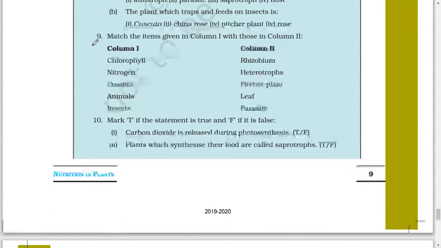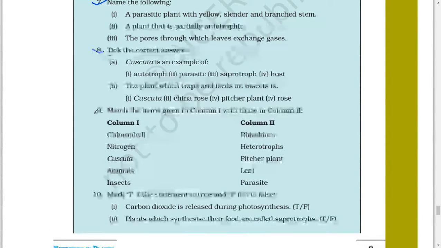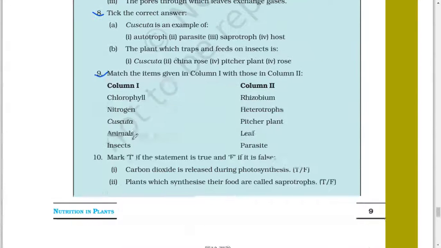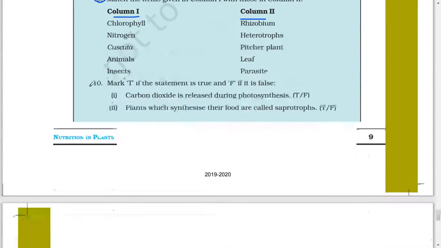9. Match the items given in column 1 with those in column 2. Column 1: chlorophyll, nitrogen, Cuscuta, animals, insect. Column 2: rhizobium, heterotrophs, pitcher plant, leaf, parasite.